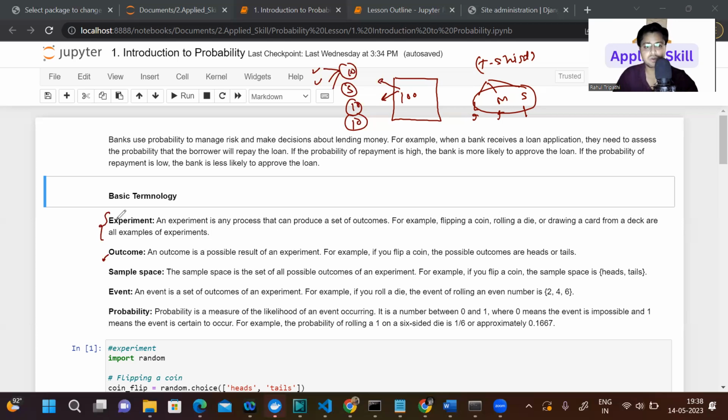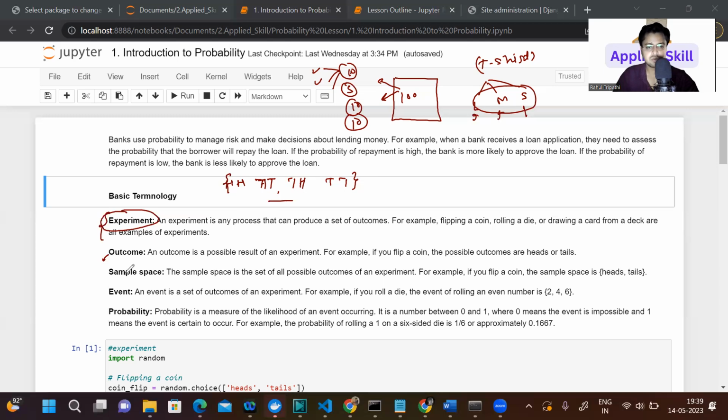When we are doing an experiment, for example, if we are tossing a coin 2 times, we can get head-tail, or tail-head, or tail-tail. This will be your outcome, or it could be any number of things.